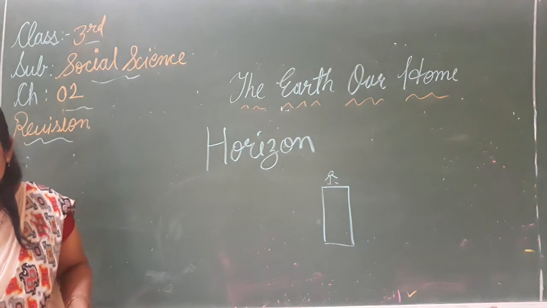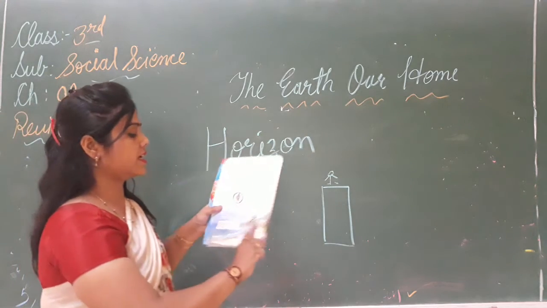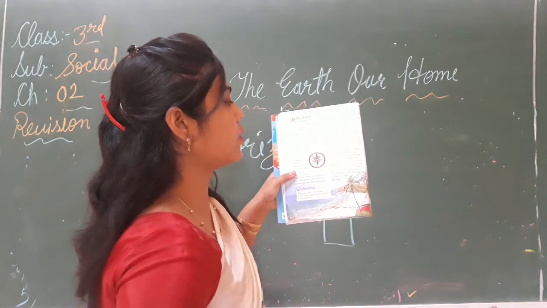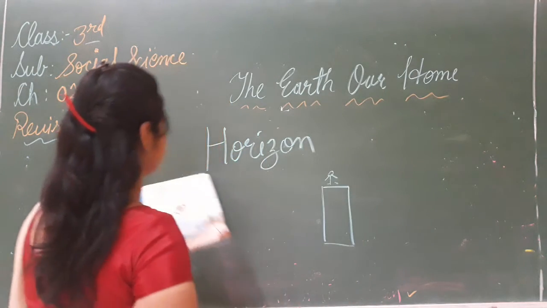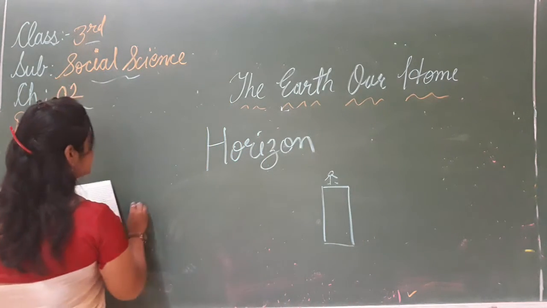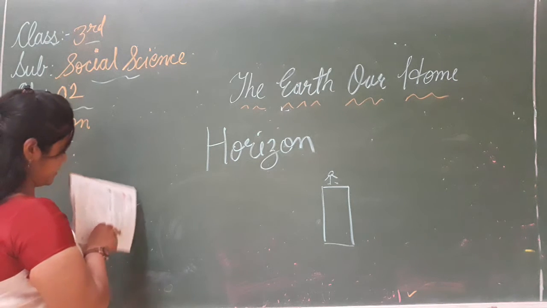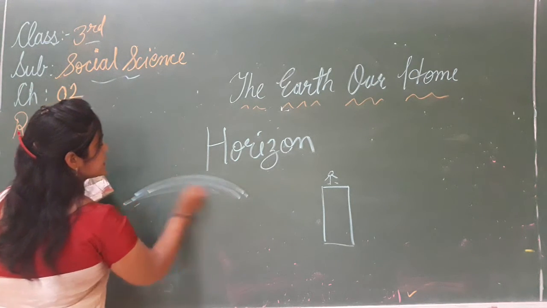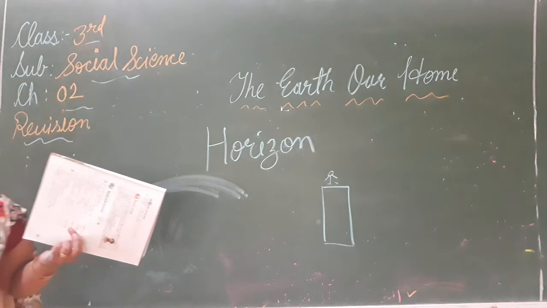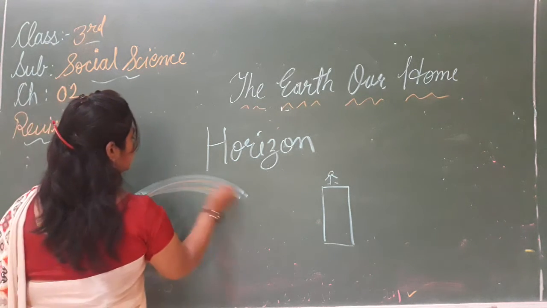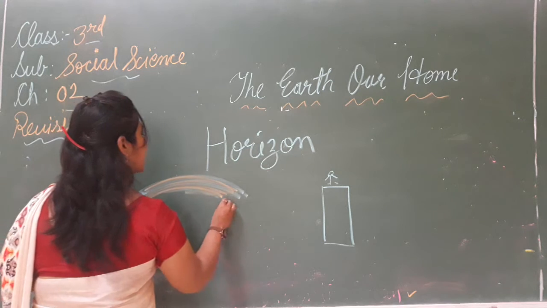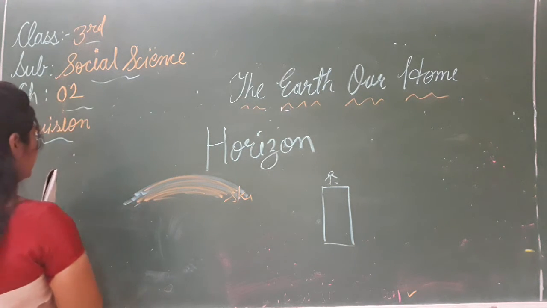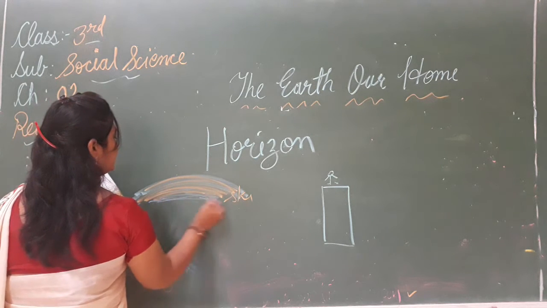If we stand there, we can see the sky and the land or the sea meeting at a distance. See, ऐसा लगता है ना? This is the sky. Suppose this is the sky and this is the sea.